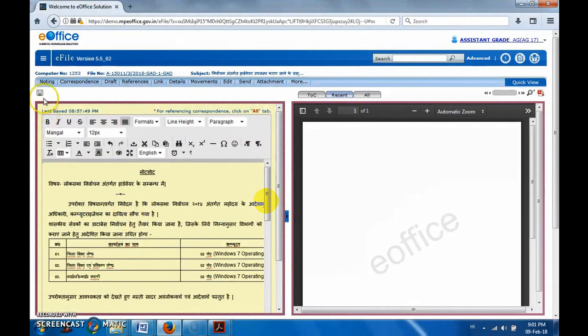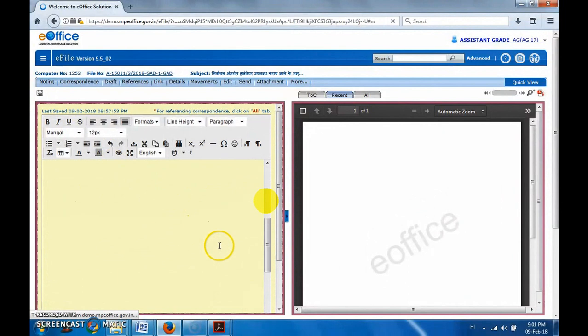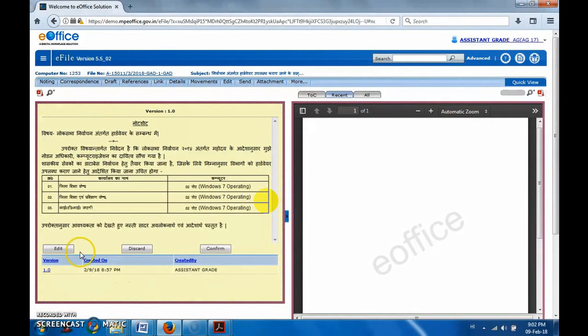save button. I'm searching for the save button, it is above. Yeah, you can click on this save button, then it will show three options below. Let me come below. Yeah, here see, three buttons are there: edit, discard and confirm. Edit is for editing it, discard is for deletion, totally removing it, and confirm is for yes, everything is final and it will get converted to a green note. Until we confirm, we will not move further. So we should click on it.